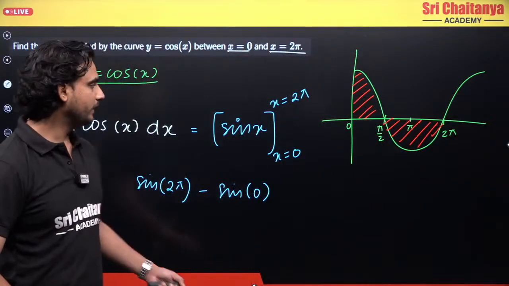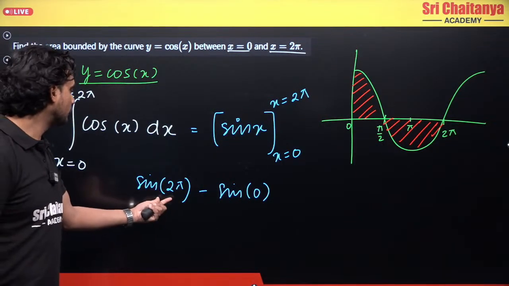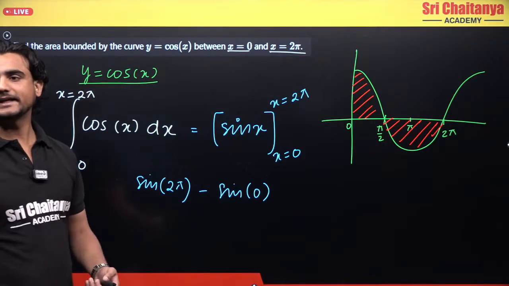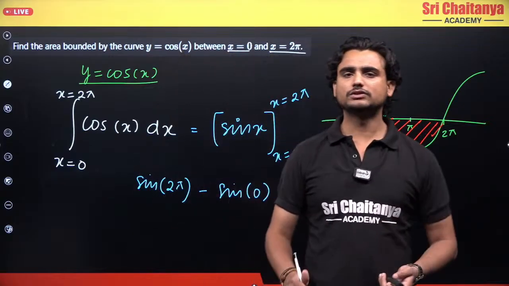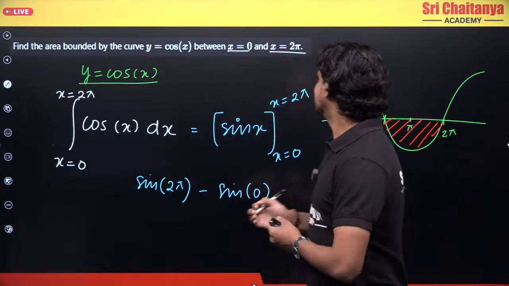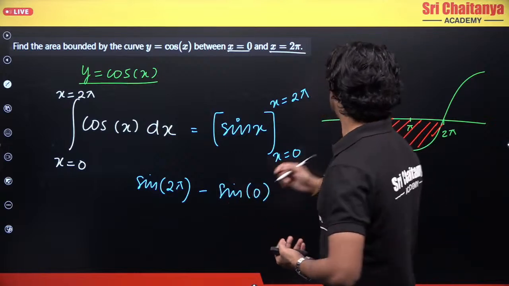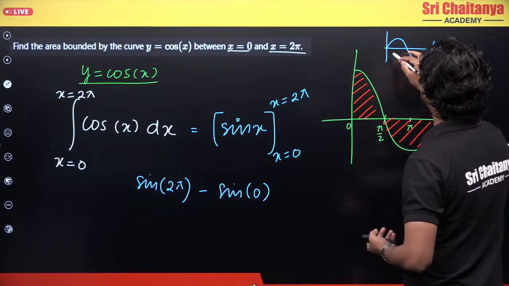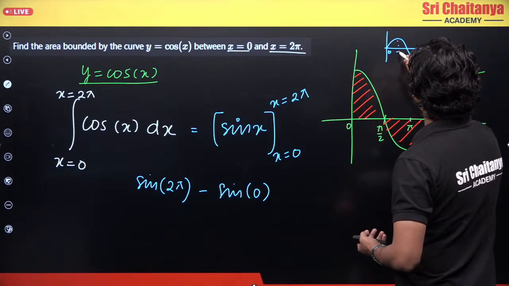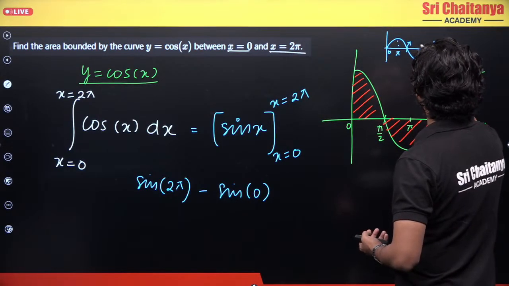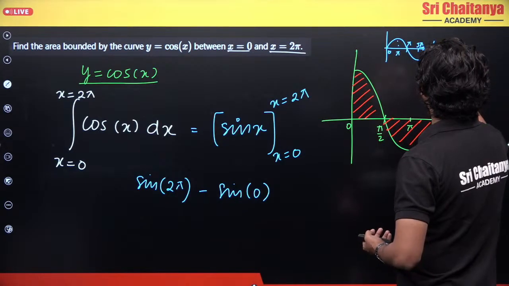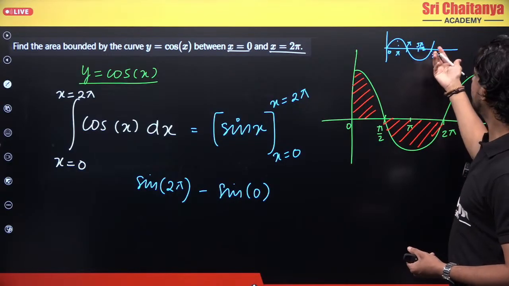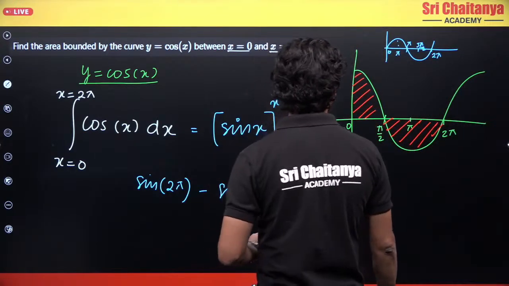Now from here I will substitute the values. What is the value of sine 2 pi? Sine 2 pi is sine 360. For those who don't know the value of sine, the sine graph is something like this. This is 0, this is pi by 2, this is pi, this will be 3 pi by 2, and this will be 2 pi. So what is the value of sine 2 pi? Sine 2 pi is 0.